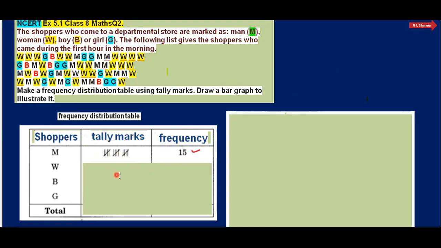And then now woman, how many women visited here? This is 28. Can we count here? 28. See here. कैसे 28 आया देखिए.